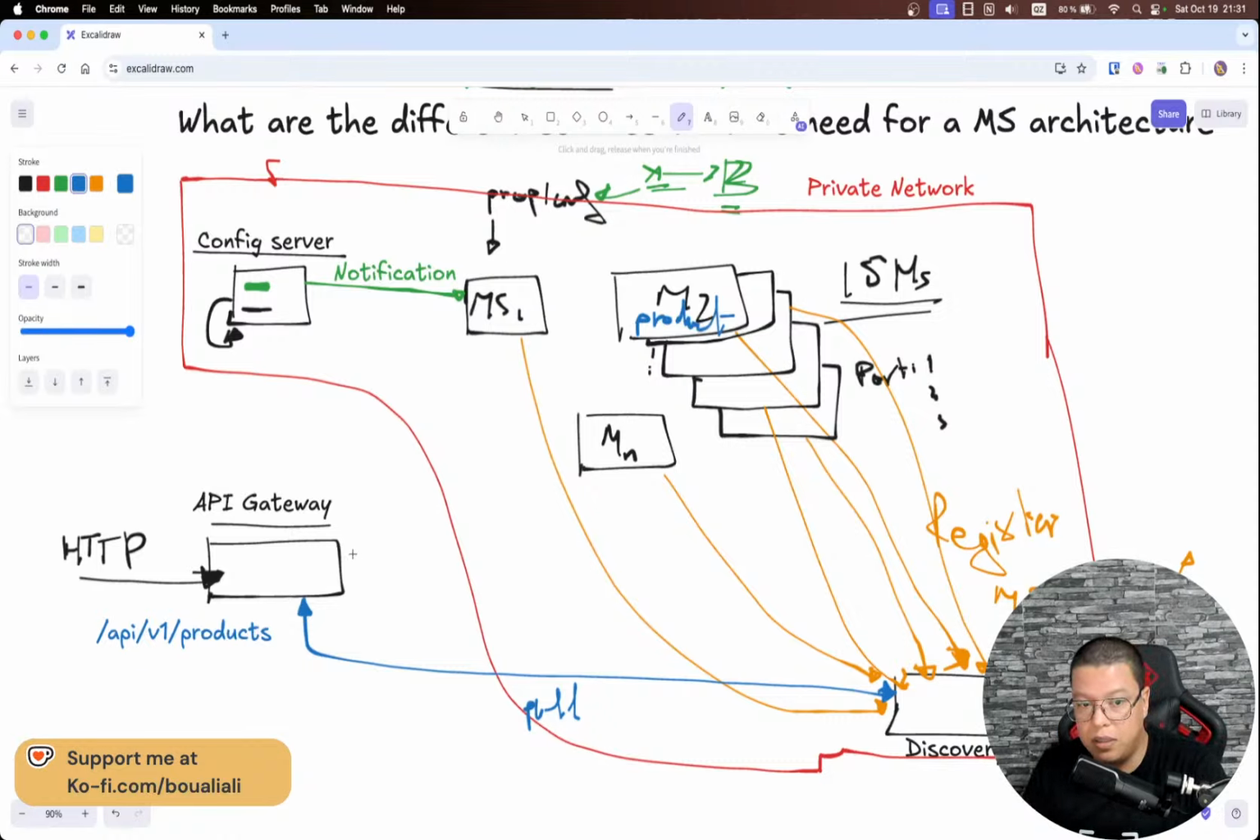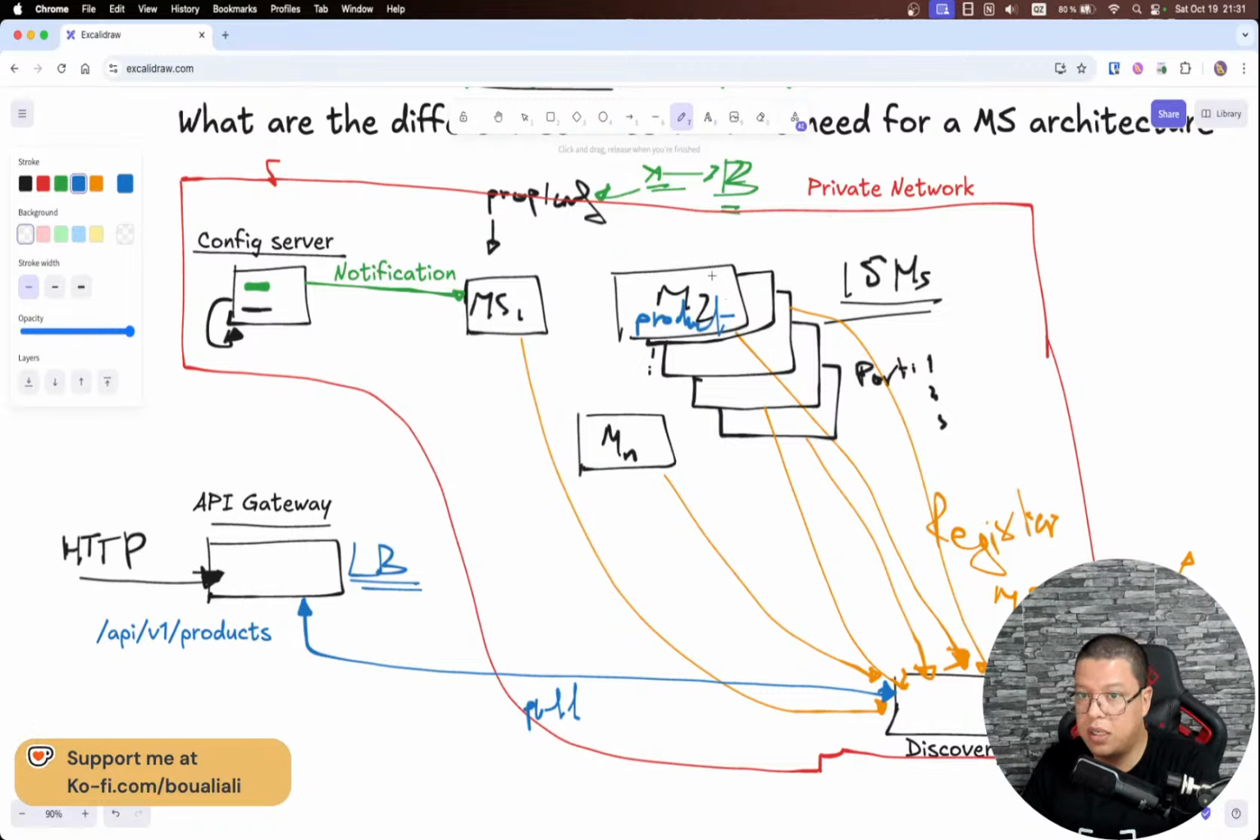So now the API gateway has a load balancer. This is also something very important. A load balancer will try to dispatch the different requests to the destination based on the traffic. So for example, let's say here we have 5 instances.